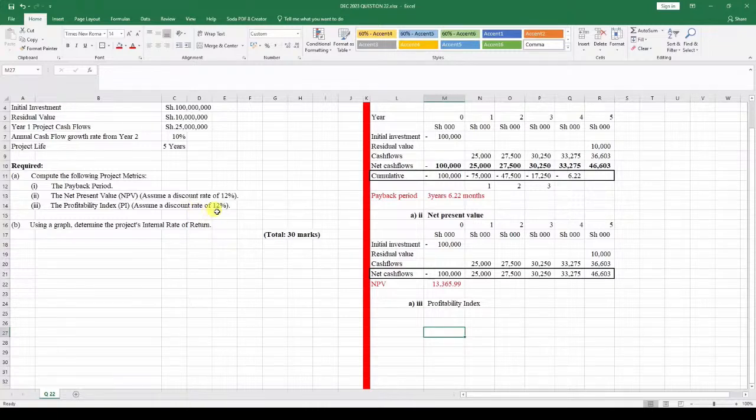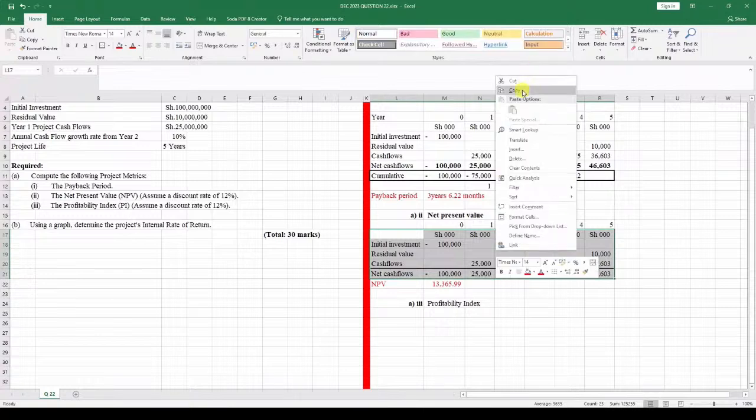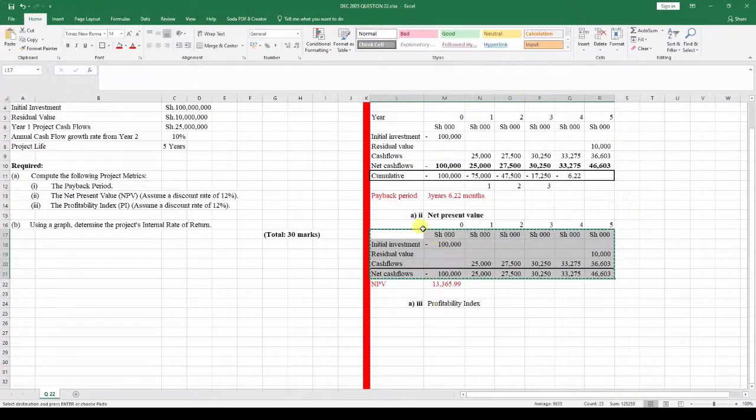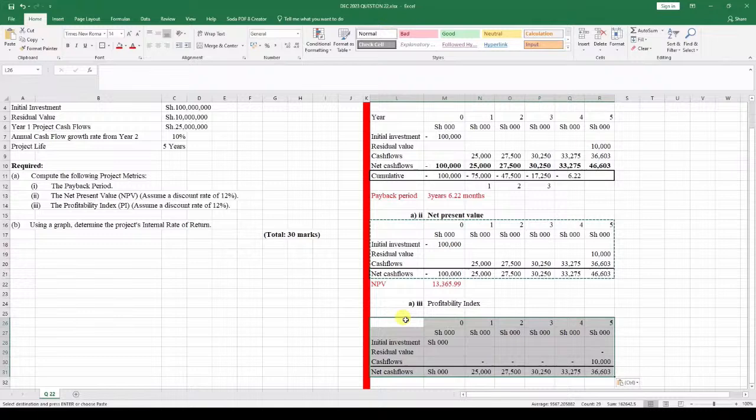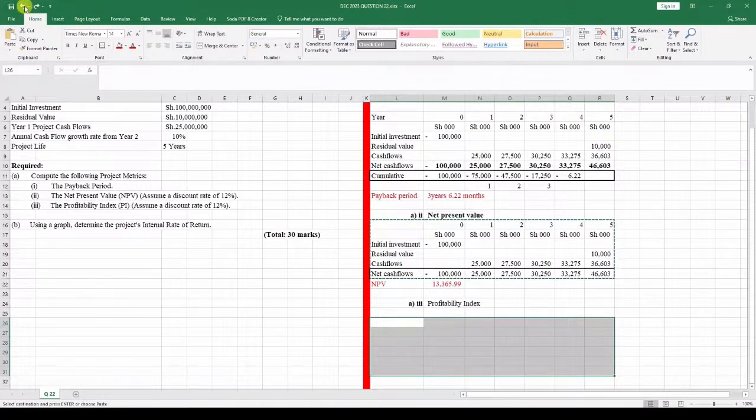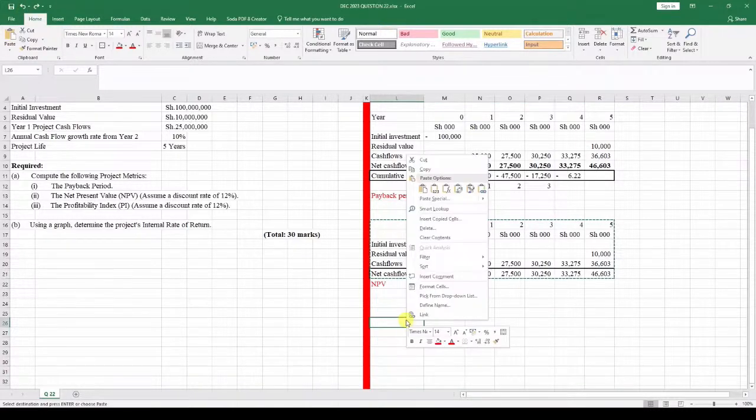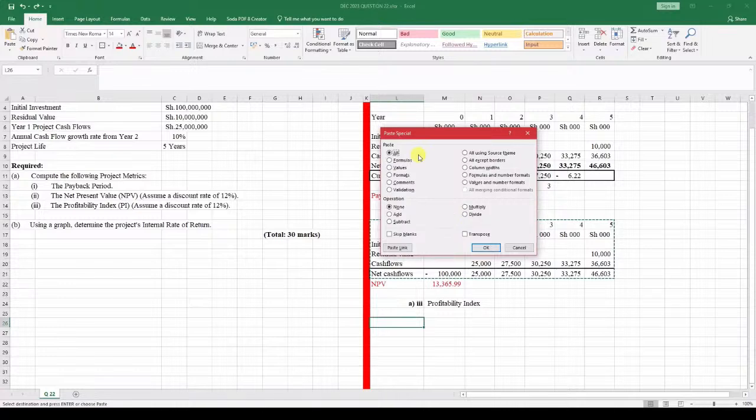So what we do is we just go ahead and use similar values right over here. Copy. We come right here, or rather I should have copied from here, sorry. Copy, and you put it maybe just down here. Paste special, we want to paste special formulas and all.